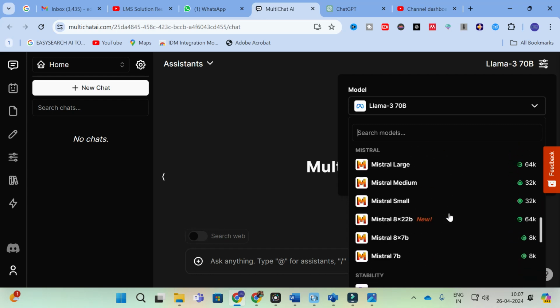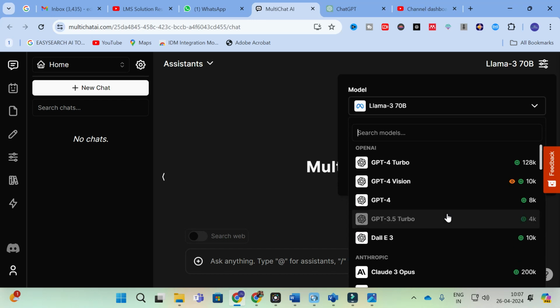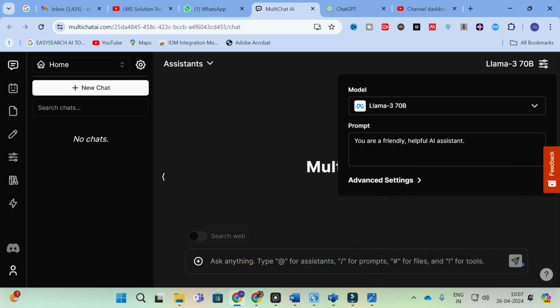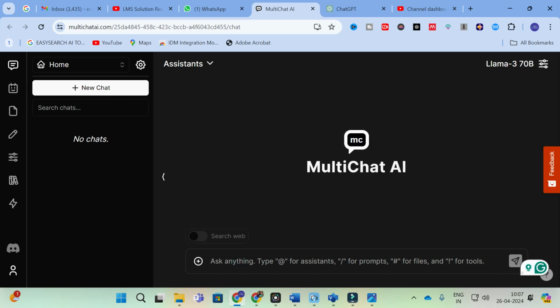So here you can select any of the chats and you can generate the content. So for example, the default will be Llama 3 70B. So in this, what I am going to do is I am going to ask a common question.